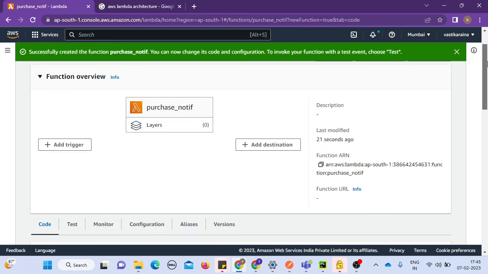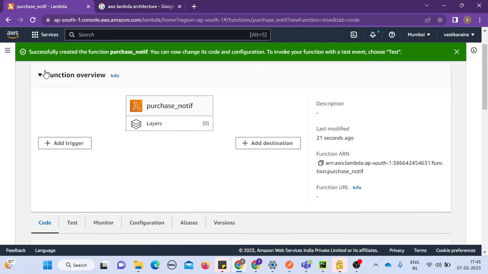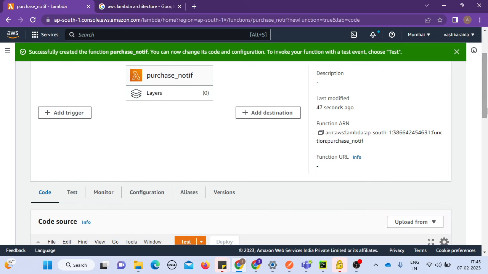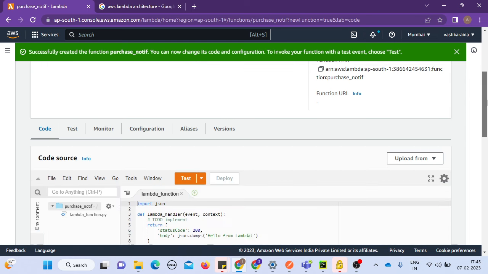First, I'll show you what this function overview means. Here, this is a collapsible container. So in this function overview, the name we defined is purchase notif. Let's try to understand this. First, it was created just 27 seconds ago, like we see here. And for any resource created on Amazon, it defines an ARN. For any service in Amazon, there's an ARN defined that uniquely identifies the resource. There are multiple uses of that, which in an upcoming video I'll show you also. But for now, just focus on the Lambda part.